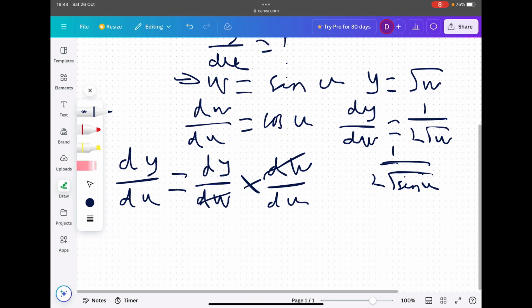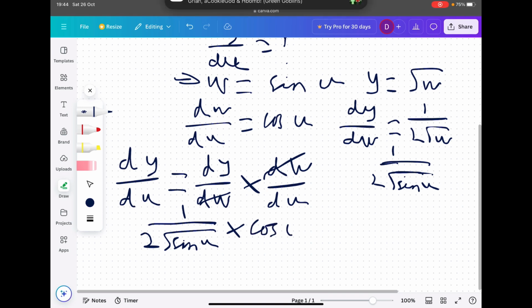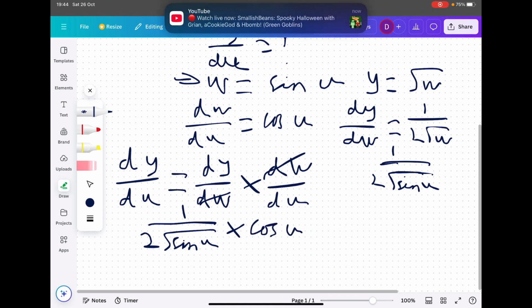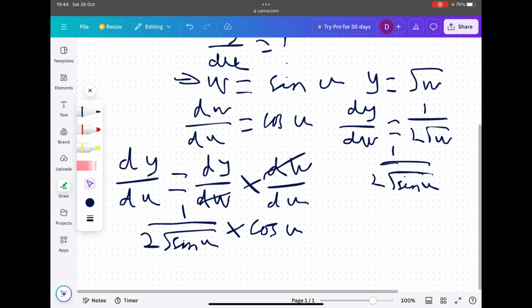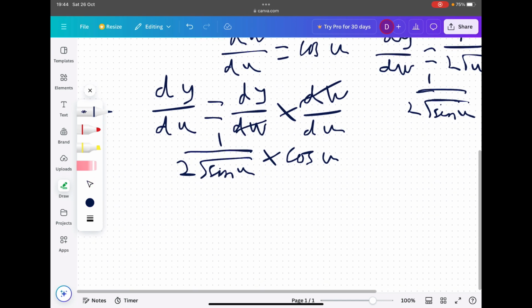So we know dy by dw is 1 over 2 root sine u, multiplied by dw by du, which is just cos u. And look what we've got here. Go away, notifications, you're embarrassing me. So, tidying that up even more, here we go, guys: dy by du is equal to cos u over 2 root sine u.